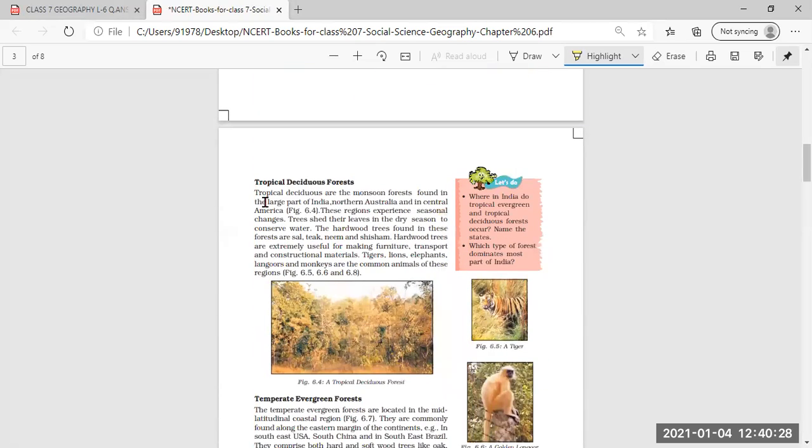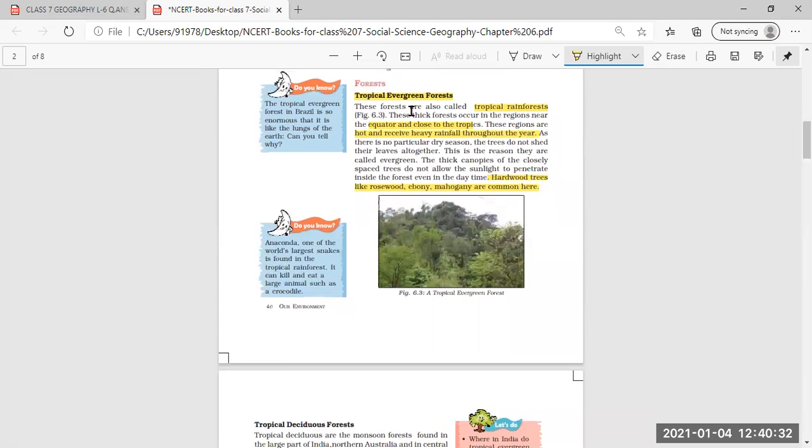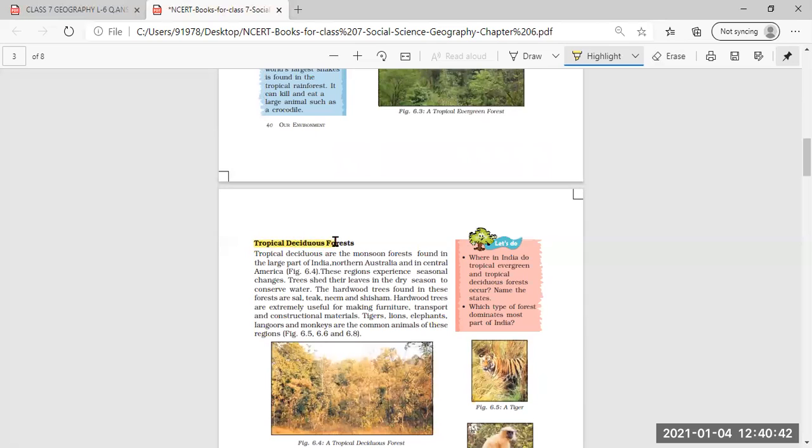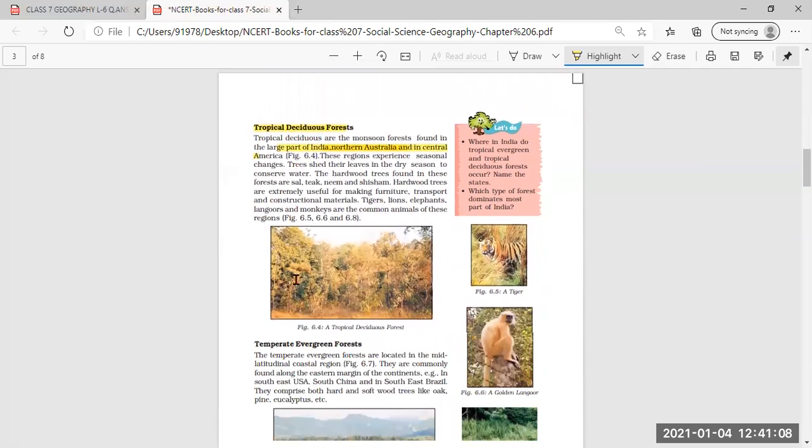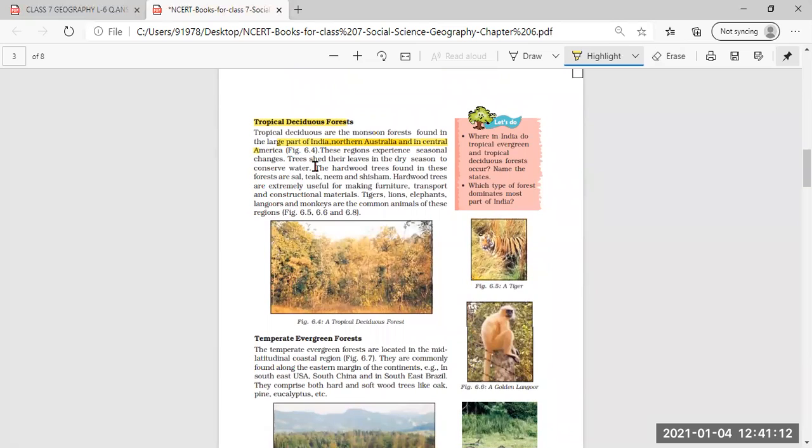Then further we have read about tropical deciduous forest. First we read about tropical evergreen, which remains evergreen throughout the year and does not shed leaves in any season. Next, tropical deciduous forests are found in large parts of northern Australia and in Central America, and these trees shed their leaves in the dry season to conserve water, because when there is a lack of water, they have to shed their leaves for their own growth.